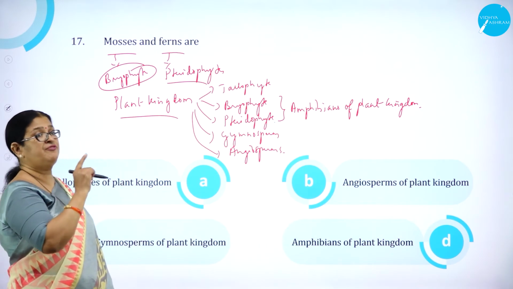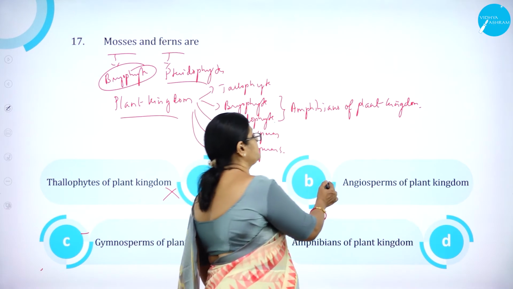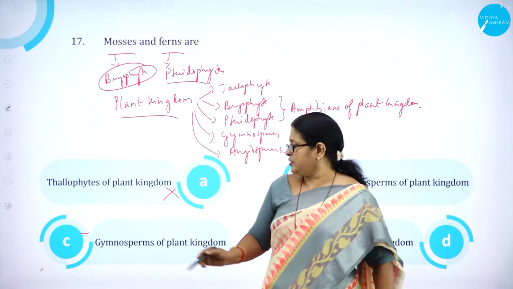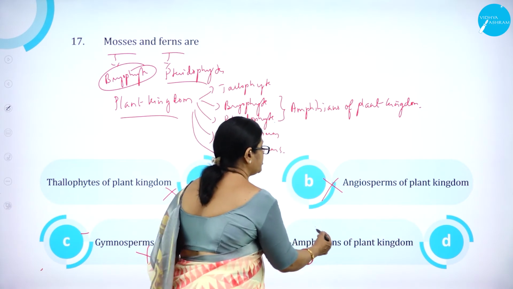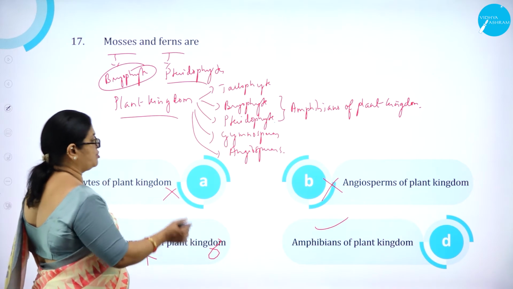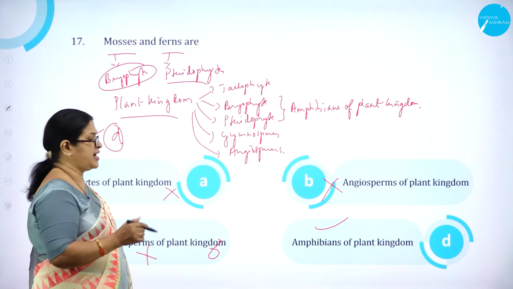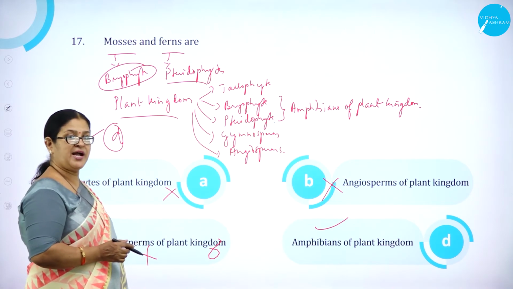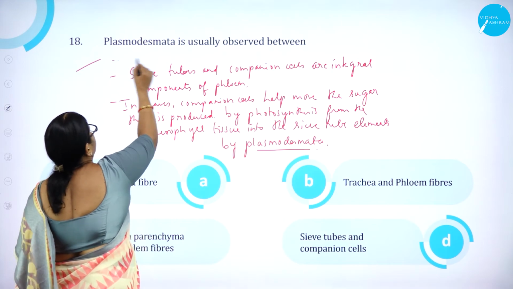So mosses and ferns are thallophytes of plant kingdom, wrong. Angiosperms of plant kingdom, wrong. Gymnosperms of plant kingdom, wrong. They are amphibians of plant kingdom, correct. So option D is correct. Mosses and ferns are amphibians of plant kingdom. Moving on to question number 18.